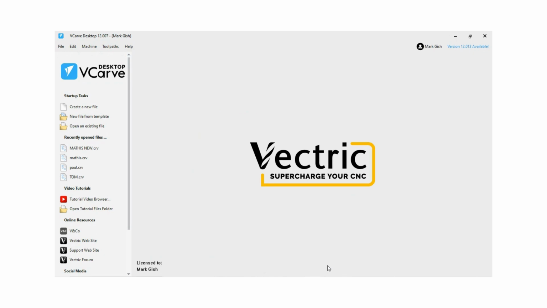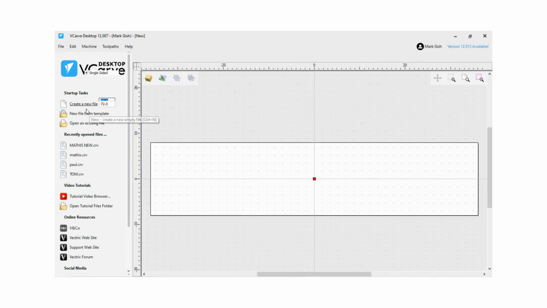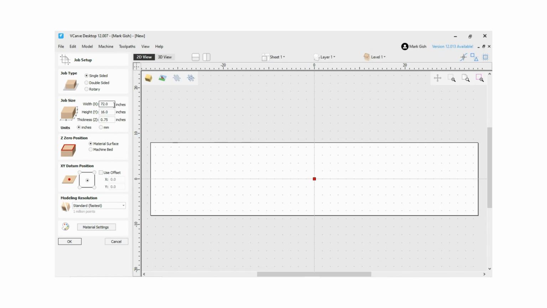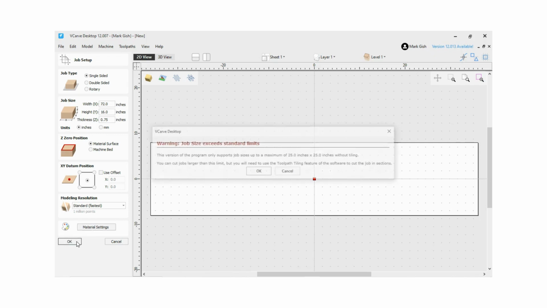Hello guys! Today we are going to design and make a custom sign. First we want to go in to create a new file. Then we want to set the width, the height, and the thickness. After that we are going to set our start point to the center of the project. Then hit OK.